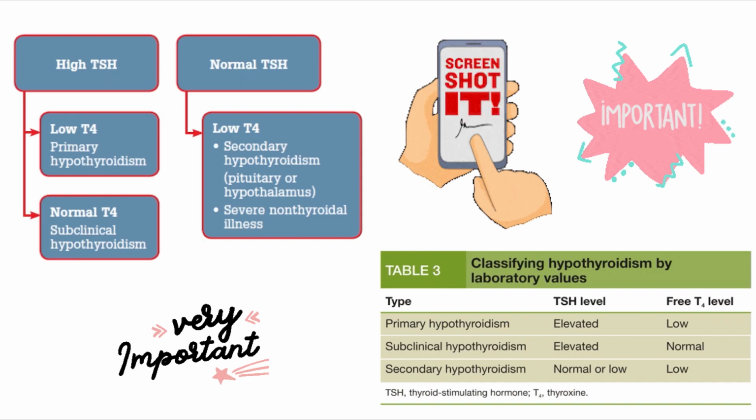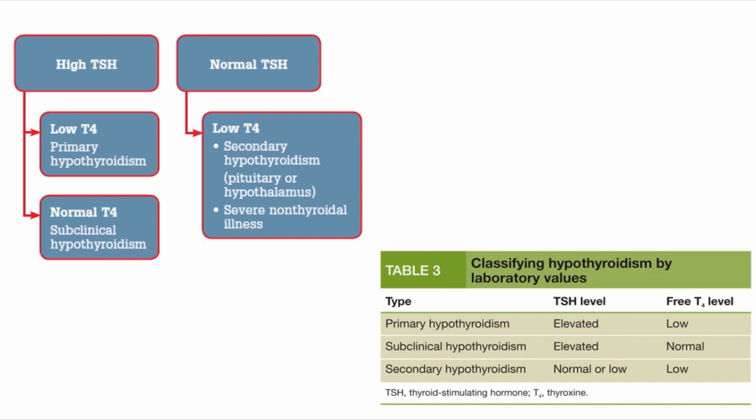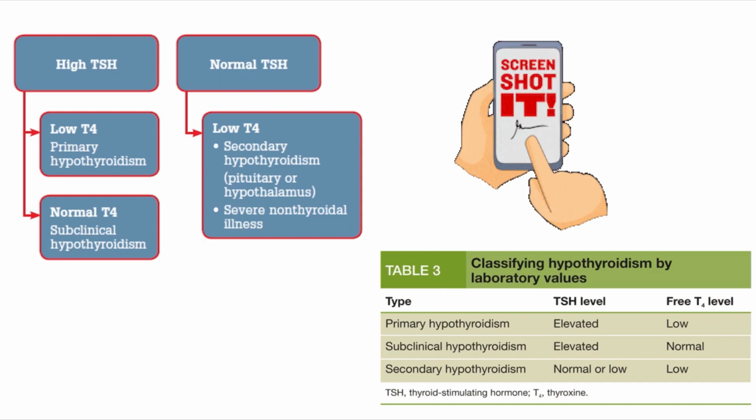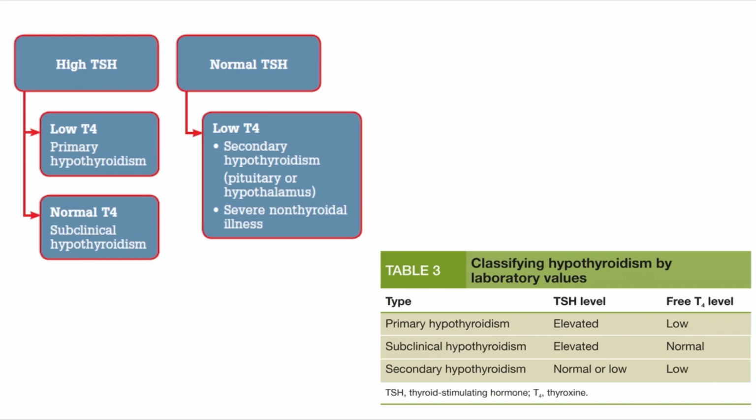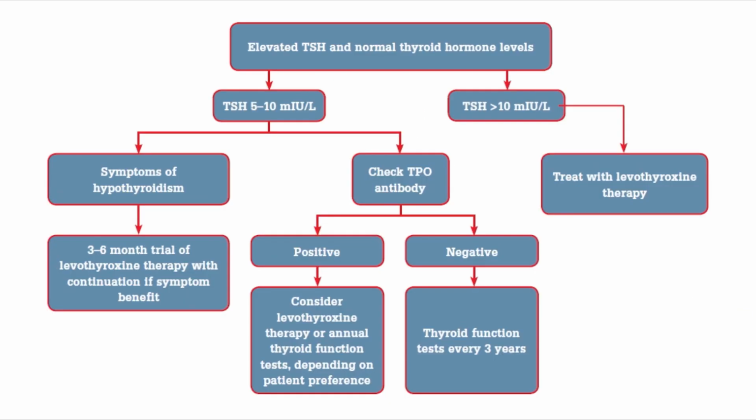So this is a very important table which you should understand. You should be thorough with this. You can keep a screenshot of this because this will help you in cracking the question. Now, when there is elevated TSH and normal thyroid hormone levels, how to go about it?